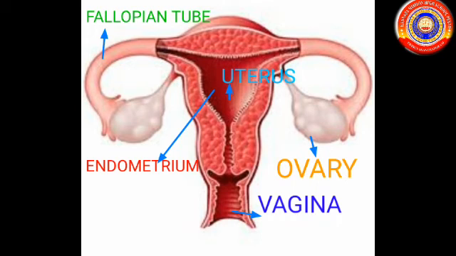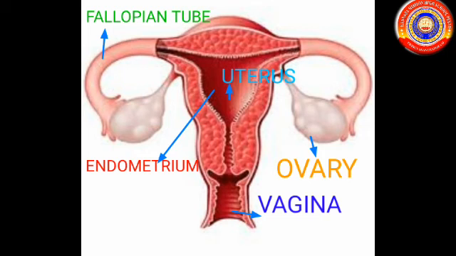So what is the function of fallopian tube? It carries ovum to the uterus and the fertilization takes place in the fallopian tube. The third part is uterus. The fetus completes its growth in uterus. Fourth one is endometrium. It is the inner layer of the uterine wall, that is the inner covering of the uterus. The fetus grows by adhering to the endometrial wall.